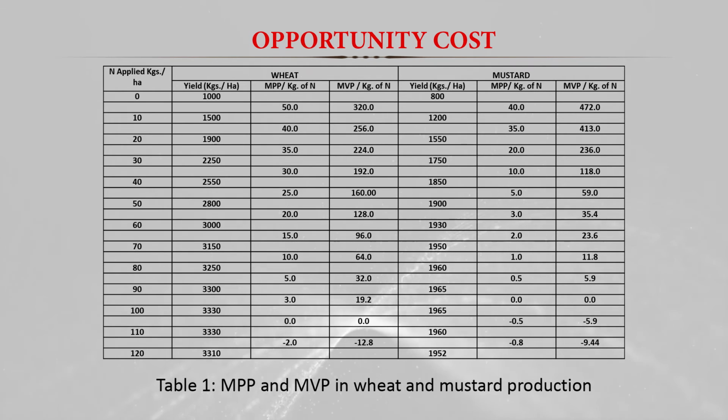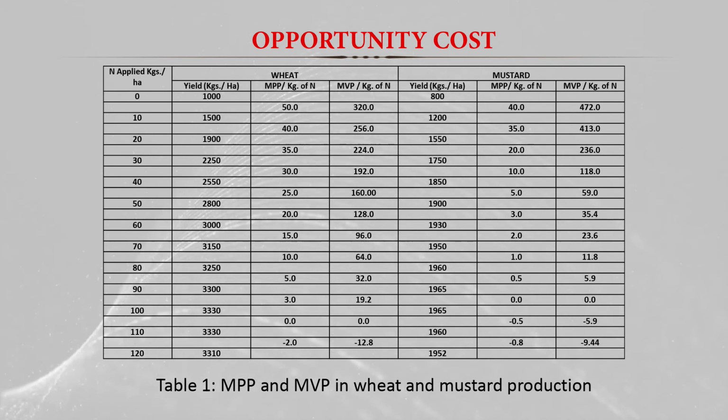So here you can see the marginal value productivity of the wheat at 60 kg of nitrogen is 128, and in case of the mustard, the marginal value productivity at 40 kg of nitrogen is 118. So this 118 is almost the same as the 128 marginal value productivity of the wheat. So these two figures are almost the same.